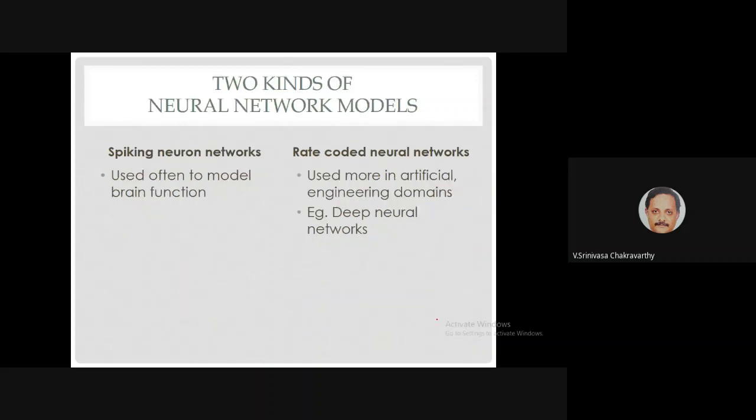Since there are two concepts of neural code, you can have neural networks or neuron models which embody those concepts. You can have spiking neuron models, or you can have rate-coded neuron models. Things are not so cut and dry, but usually if you are looking at slightly more interesting brain models, you use spiking neuron networks. Whereas if you want to develop more artificial models, like deep neural networks used in AI and deep learning, you use rate-coded neuron models. Usually in deep learning literature, you don't use spiking neuron networks.